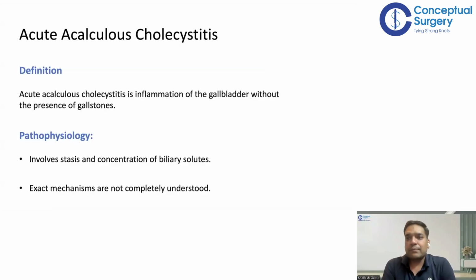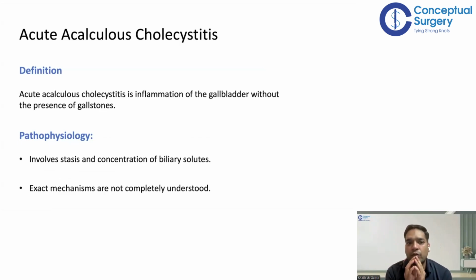So, as the name suggests, it is an acute cholecystitis, but it does not have a calculus. So, it is acalculous cholecystitis. No rocket science, very simple. Acute acalculous cholecystitis is the inflammation of the gallbladder without the presence of gallstone.